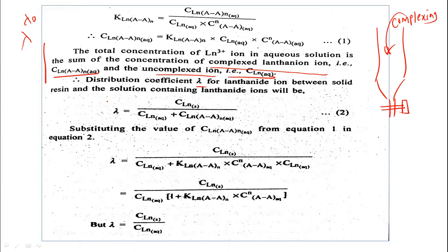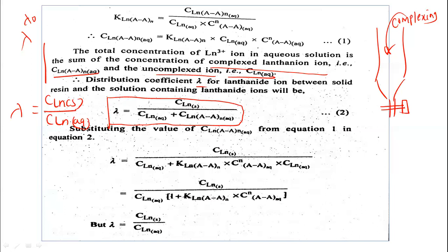So lambda is equal to the concentration of the lanthanone in solid phase. Actually, the distribution coefficient lambda is equal to the concentration of the lanthanone in solid resin divided by the concentration of the lanthanone in aqueous phase. But what happens here? In the aqueous phase, complex formation takes place. So the total concentration of the lanthanone in aqueous phase, as we have already mentioned, is the concentration of the complexed lanthanone ion plus the concentration of the uncomplexed lanthanone ion.